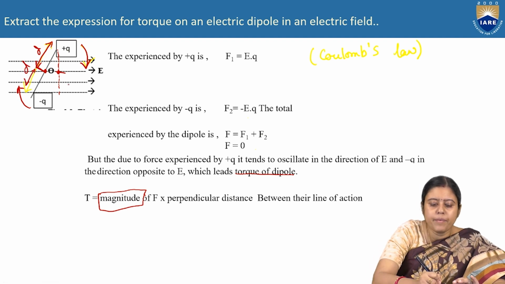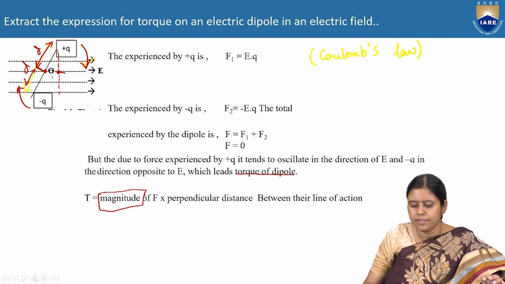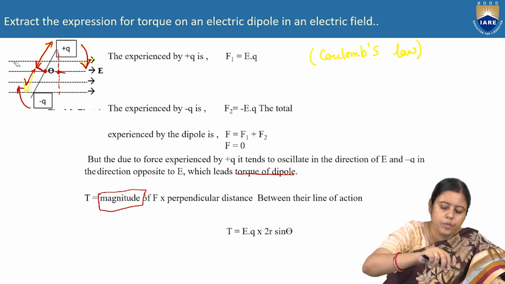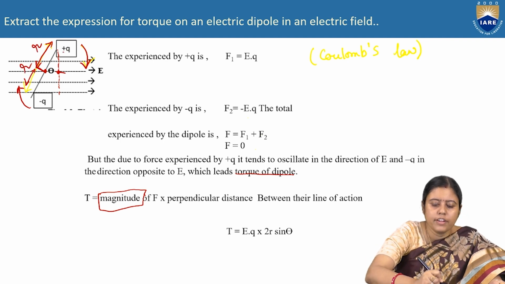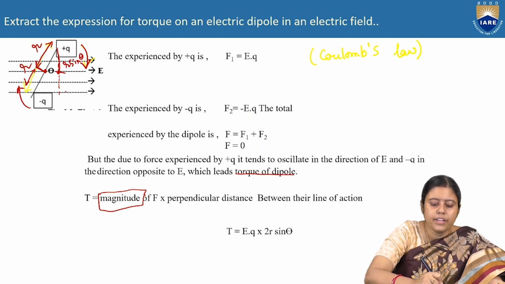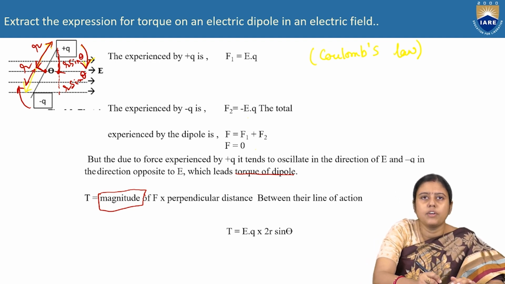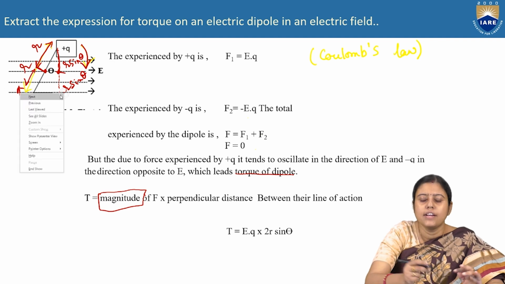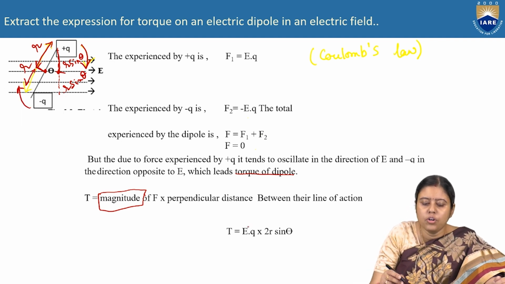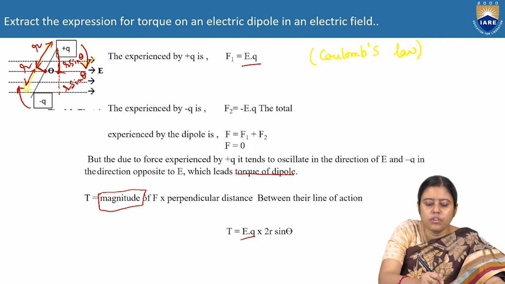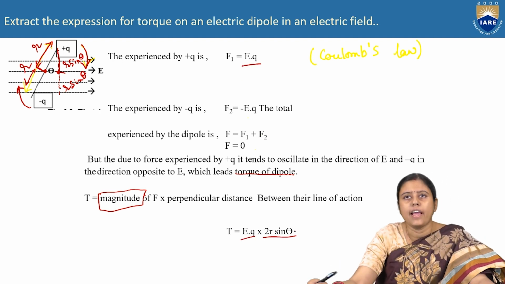So what will be the perpendicular distance if the angle is theta? It will be D, or we are writing R here. Okay, we took it R. So it is R sin theta. Similarly, this is also R sin theta. So what is the total distance from one charge to another charge? The total distance is 2R sin theta. So torque is equal to, as we are taking the magnitude, E into Q into 2R sin theta.